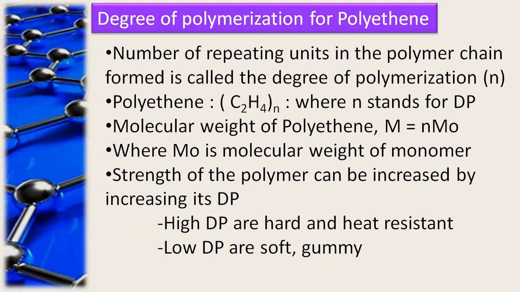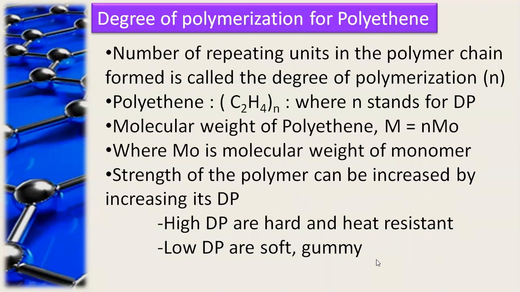If we consider here only the degree of polymerization for polythene polymer, the number of repeating units in the polymer chain forms the degree of polymerization. For the polymer of polythene, which has the formula (C2H4)n, n stands for the degree of polymerization. If it is a high degree of polymerization, they are very hard and heat resistant. And if they have a low degree of polymerization, these are soft and gummy.